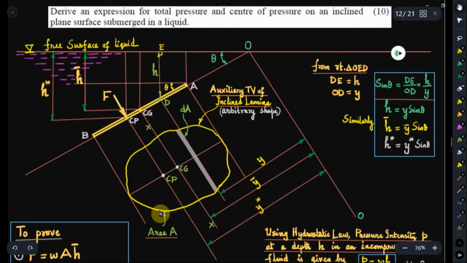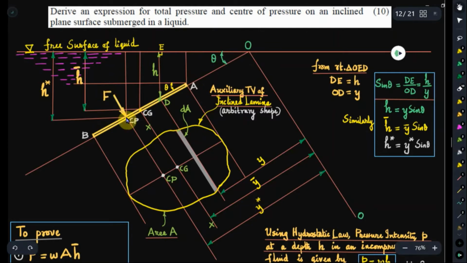So the only thing is that while taking moment of the force F about the point O or the reference axis O, what we need to take is F multiplied by the perpendicular distance, this one. So for taking moment of the total pressure force about the reference axis, we take the magnitude of the force F multiplied by the perpendicular distance from the line of action of the force, that is this one, from the reference point O or the reference axis O, that is this distance y star.